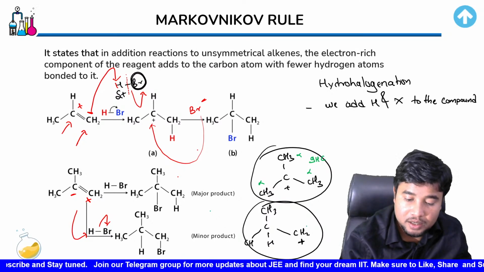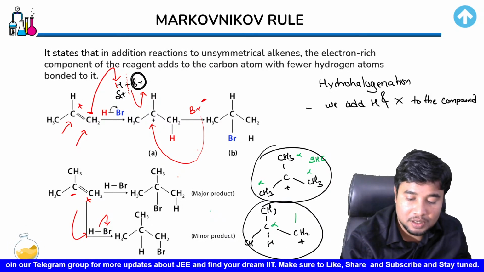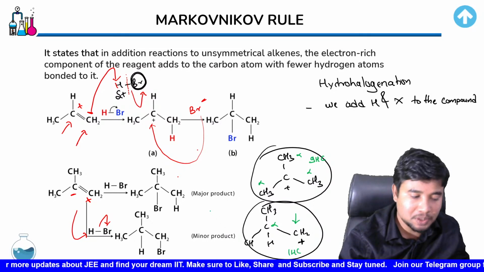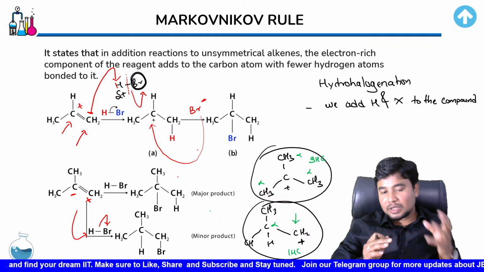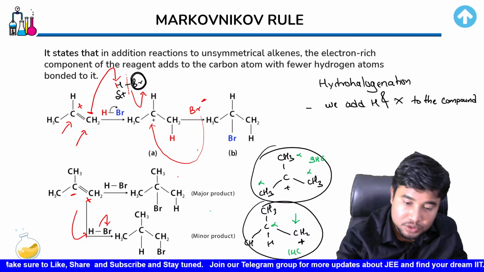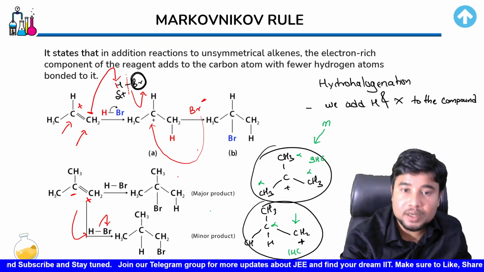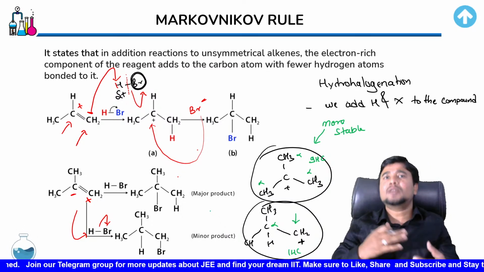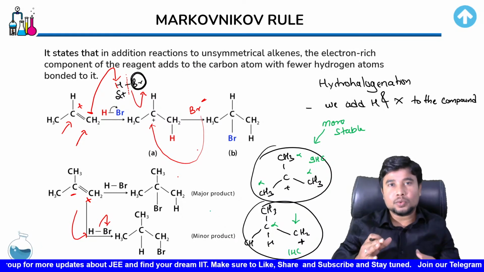And in the second one, you just have one hydrogen over the alpha carbon, because this is going to be the alpha carbon, as this is the center of interest. For that reason, only one hyperconjugation would be there in the second one. Very good, Mohammed Sadiq. So we could clearly see the second one isn't that stable, right? So which one is more stable? The first one is more stable. Very good, Mohammed. So this one is going to be more stable, and if it is more stable, the product that they would form is going to be the major one, right? So that is the catch that all of you need to have.